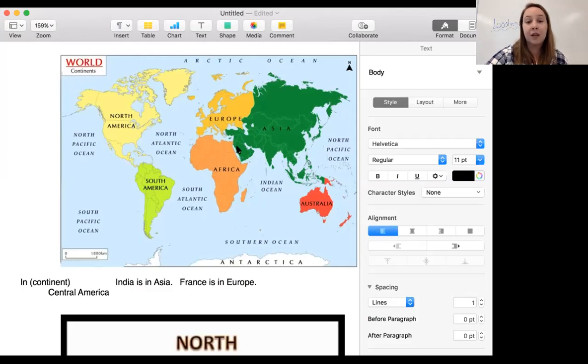Good. Saudi Arabia is in Asia. What about Canada? Good. Canada is in North America. Perfect. What about El Salvador? Good. You can either say El Salvador is in North America, but more specific would be El Salvador is in Central America.